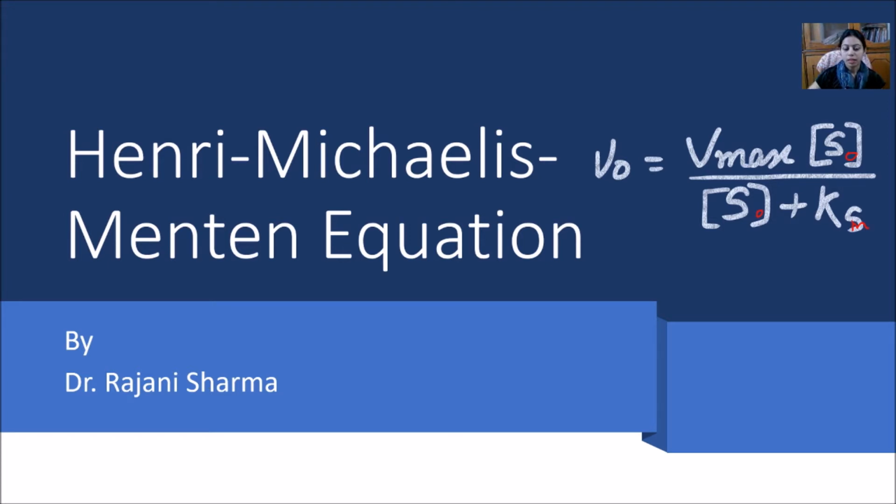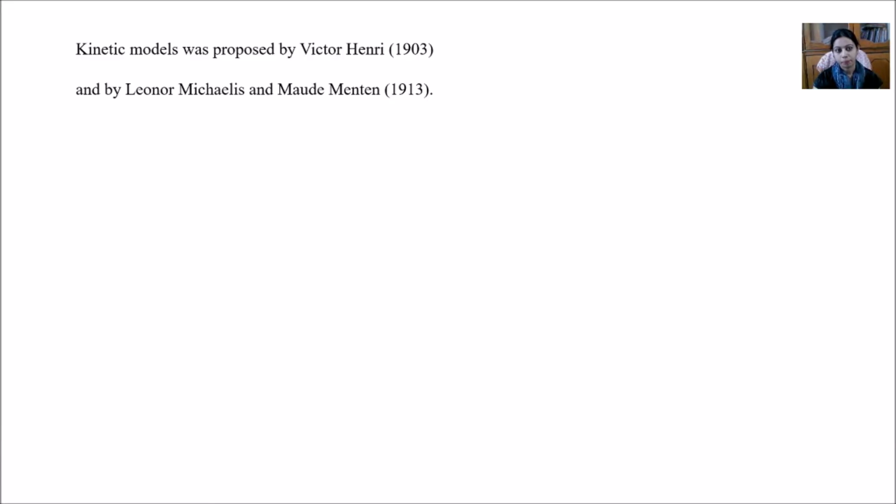So let's start and let's see how this equation was formulated. In the previous class I already discussed how the activation energy plays a role, and how enzymes are responsible for lowering the activation energy, based on the collision theory and the transition state theory. After that comes how the enzyme controls the mechanism in a chemical reaction.